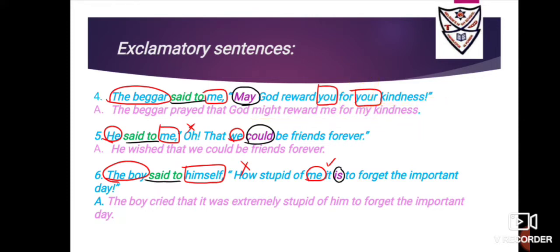Okay, number 5: He said to me, "Oh, that we could be friends forever." So it is "said to," a reporting verb. Now go for the reported verb, that is "could." Now "could" is a modal auxiliary that is already in the indirect form. "Can" changes to "could," but "could" will remain "could."